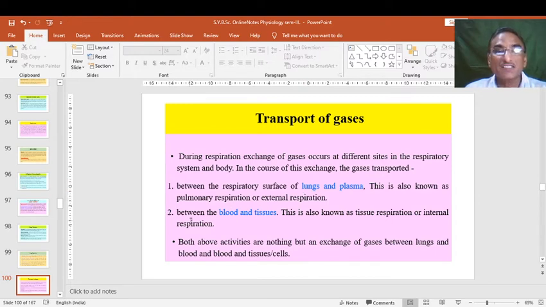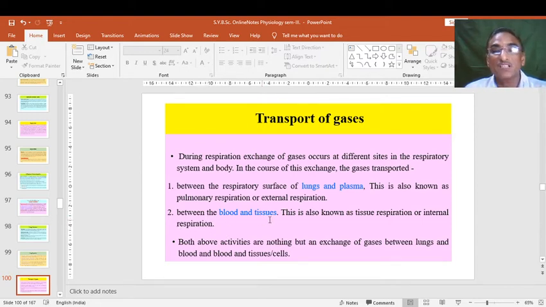And the second one is respiration or transport of gases between blood and tissues. The blood cells, particularly RBC and plasma, these both are the elements, and tissues. So in between blood and tissues. So first is in lungs and plasma, or we can say lungs and blood, and another is blood and tissue. This is also known as tissue respiration or internal respiration, because it takes place inside the body or inside the cells, we can say.